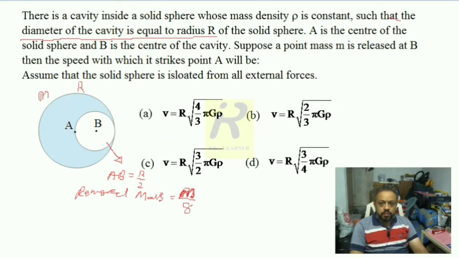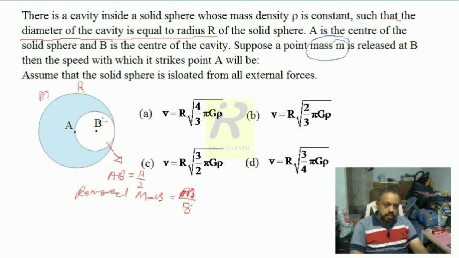Well, so now the question is what? They are saying some mass m is released at this point. When it is released, from my previous video you can observe that inside this cavity the gravitational field is always towards A, regardless of the position.